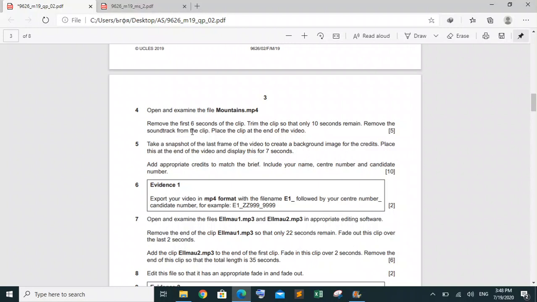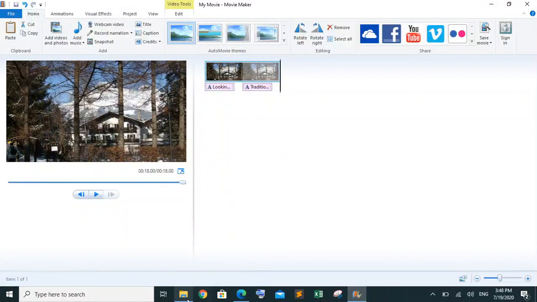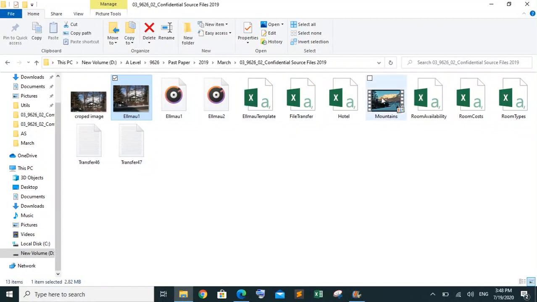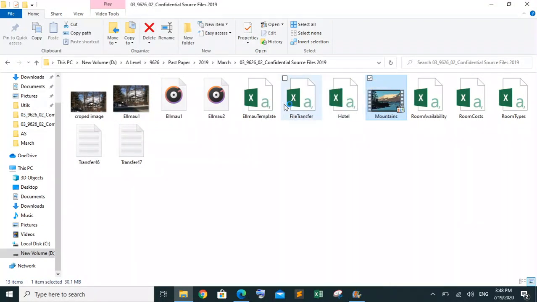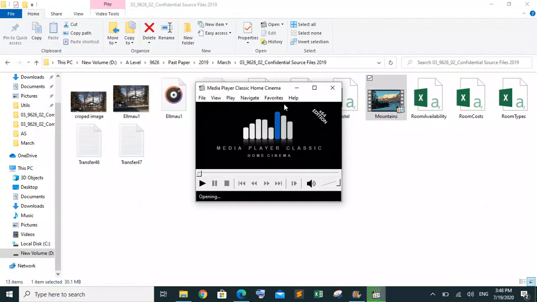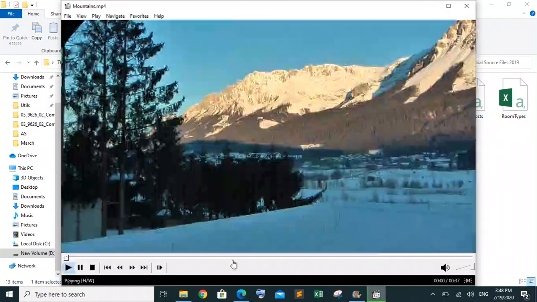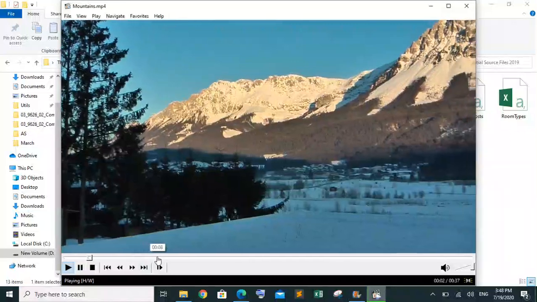Remove the soundtrack from the clip and place the clip at the end of the video. So first we are going to open and examine it. So this is a video.